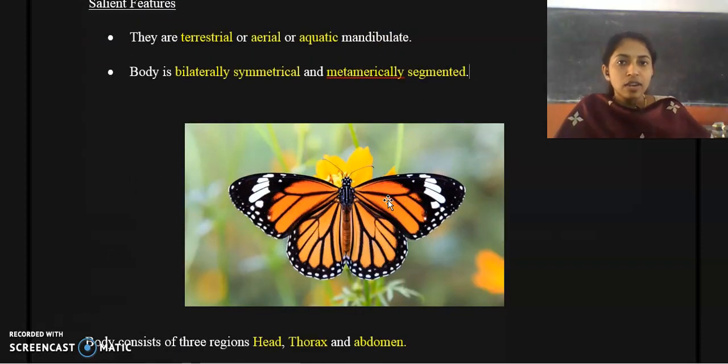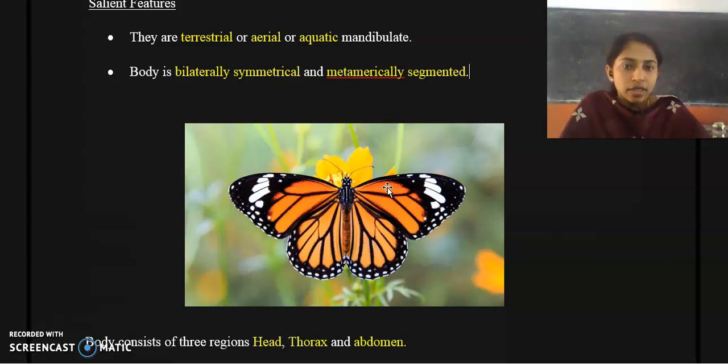They are terrestrial, aerial or aquatic mandibulates. The first salient feature is that there are members which are terrestrial, some are aerial, that means they are flying in nature, and some insects are aquatic also. For example, grasshoppers and praying mantis are examples of terrestrial insects. Aerial insects, for example, butterflies, dragonflies and other flying arthropods, are aerial mandibulates.